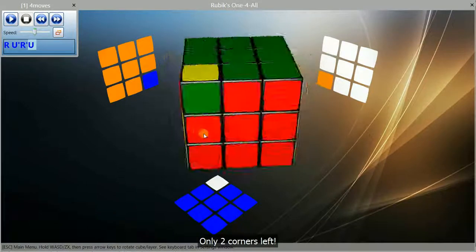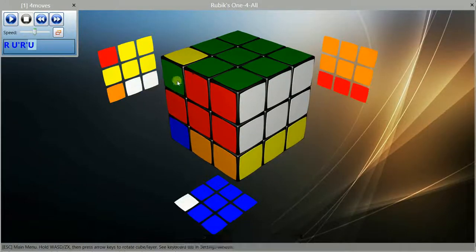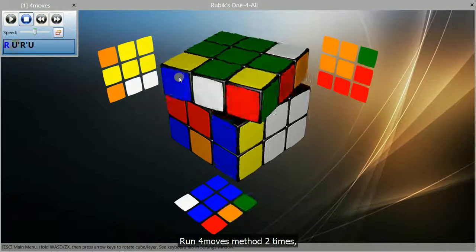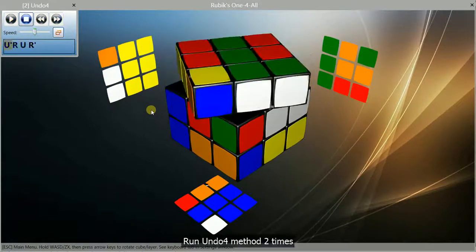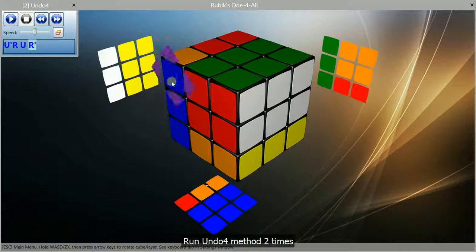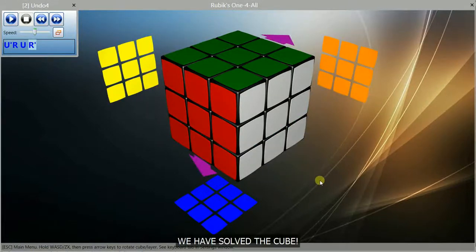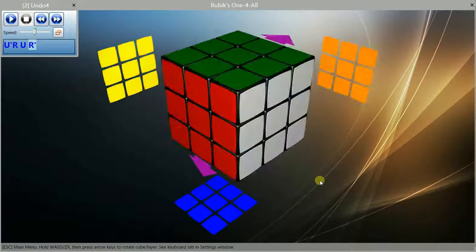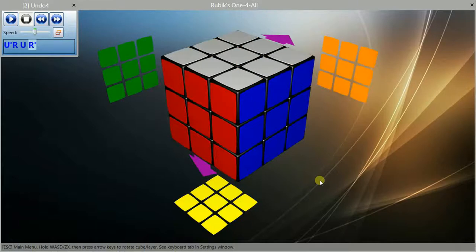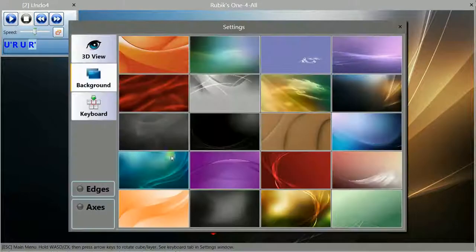Only 2 corners left. Put both corners in same layer. Run 4 moves method 2 times. Set next corner. Run Undo4 method 2 times. We have solved the cube. Complete demo how to solve cube.